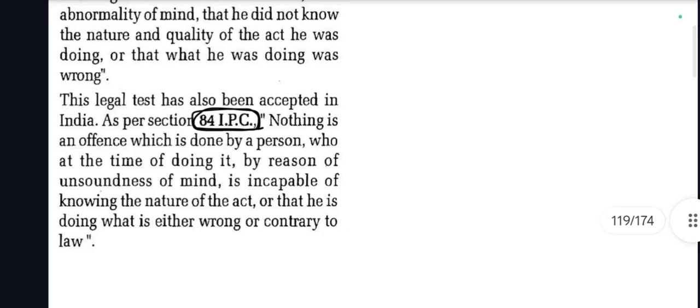This legal test has also been accepted in India. As per section 84 IPC, nothing is an offence which is done by a person who at the time of doing it, by reason of unsoundness of mind, is incapable of knowing the nature of act, or that he is doing what is either wrong or contrary to the law. So he is not held responsible.